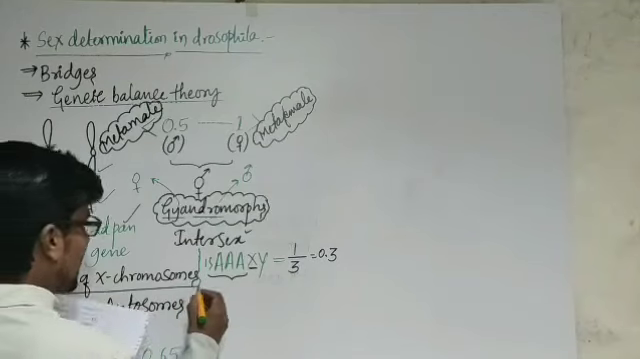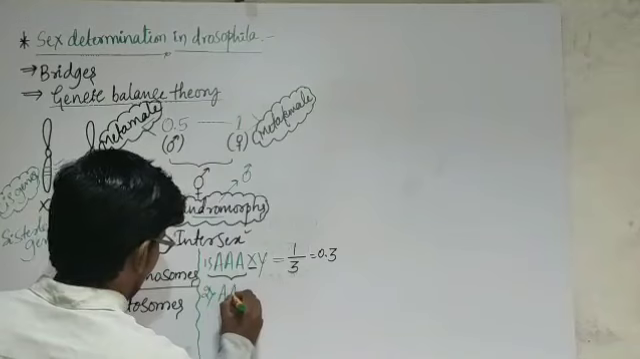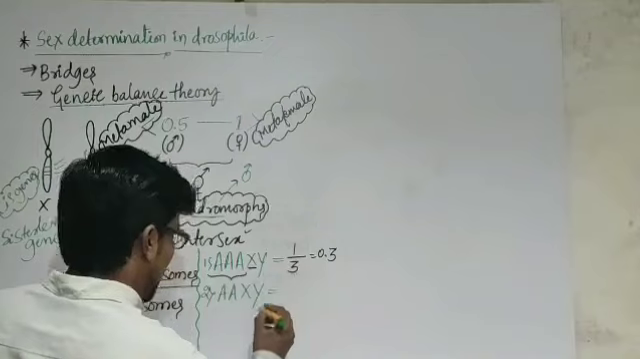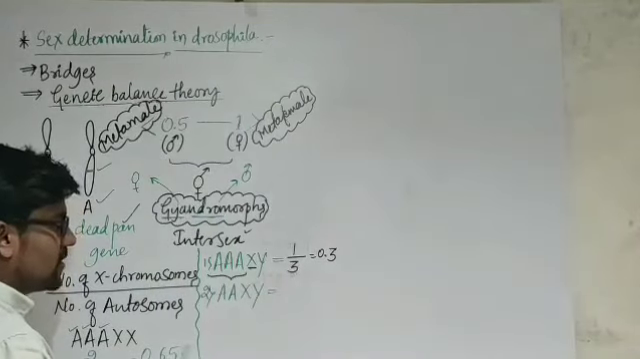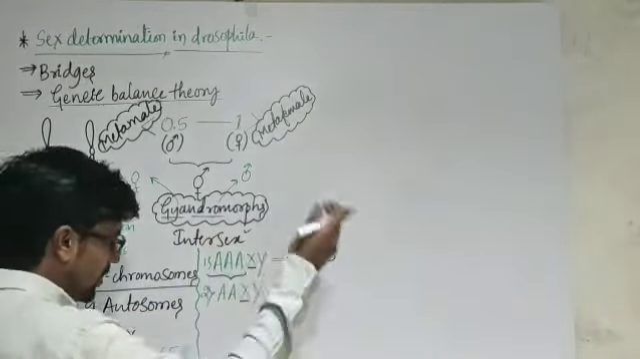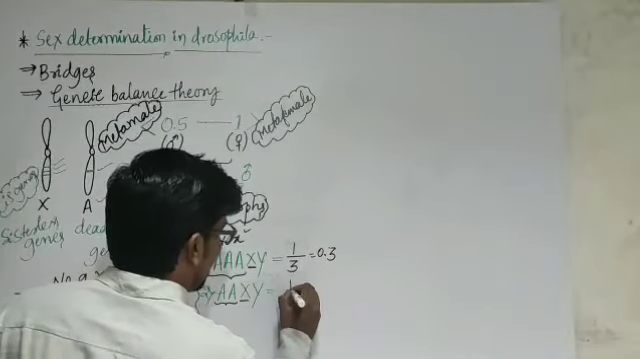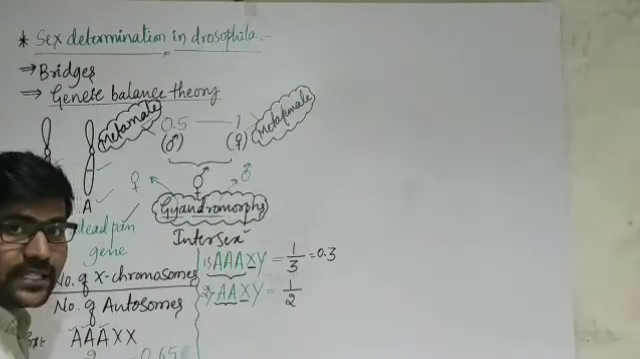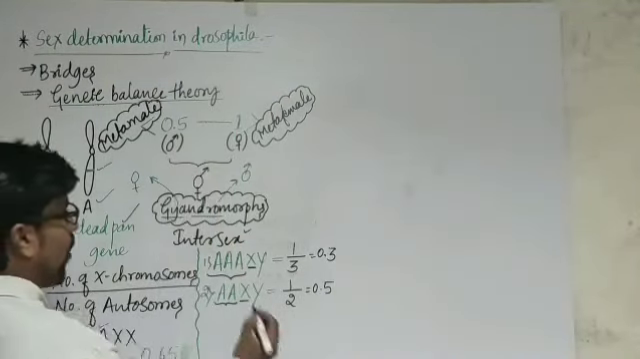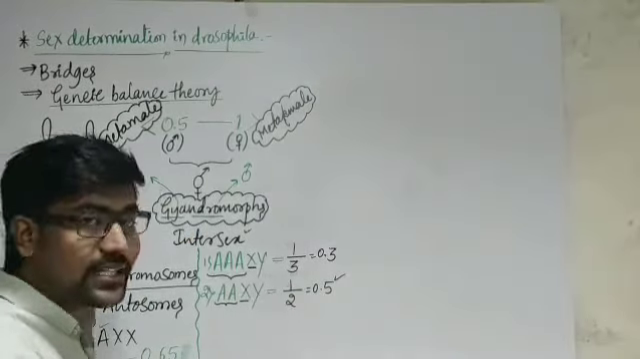Suppose the condition is like this, the second one, AA plus XY. Then does it become a male or a female? Here also the X chromosome is only one. Don't consider that Y, leave that Y. And here 2 sets of autosomes are present. Then it becomes 1/2, and 1/2 means 0.5. 0.5 means it becomes a male. Fertile or sterile? That is fertile.